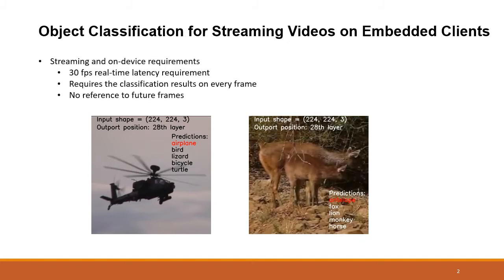The common requirements for such systems are streaming and on-device, meaning that video frames are expected to be captured and processed at 30 frames per second in a real-time manner. The object classification for every frame is needed, and the algorithm should not refer to future frames as they are not available at the time of execution. Execution is expected to be on the device, which is typically an embedded board or a mobile-like device with limited computational resources.